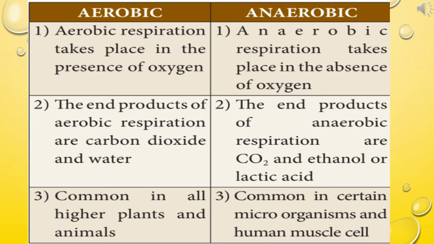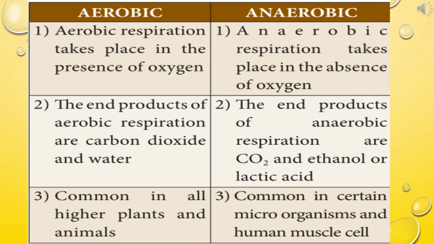The end products of aerobic respiration are carbon dioxide and water. The end products of anaerobic respiration are carbon dioxide and ethyl alcohol or lactic acid. Aerobic respiration is common in all the higher plants and animals. Anaerobic respiration takes place in certain microorganisms and in human muscle cells.